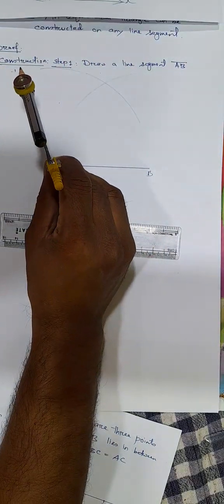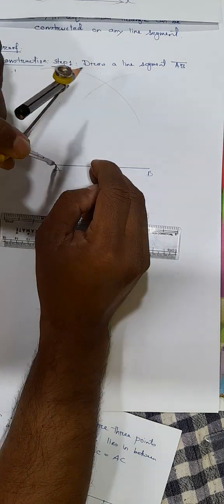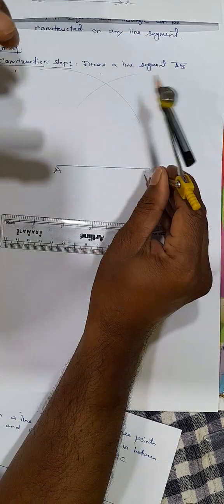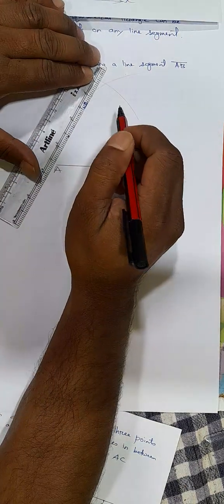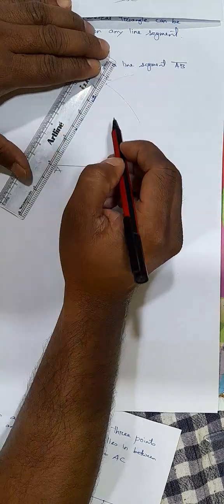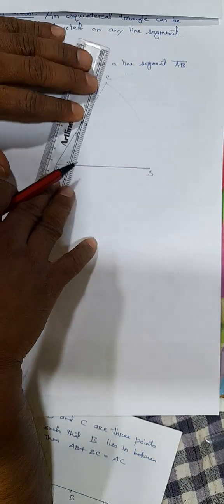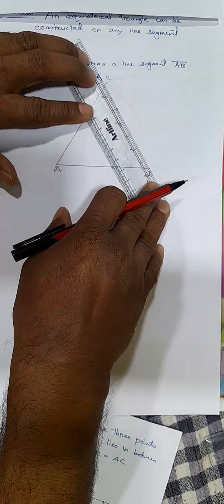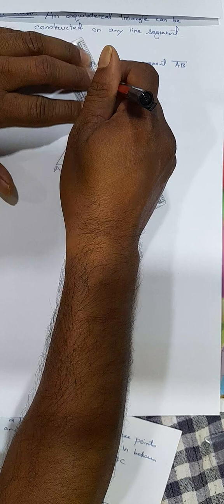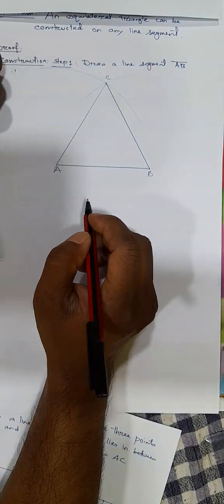So equal circles are drawn with centers A and B. Now these two circles intersect each other at this point. Let us denote this point as C. Now let us join these two lines, AC and BC.